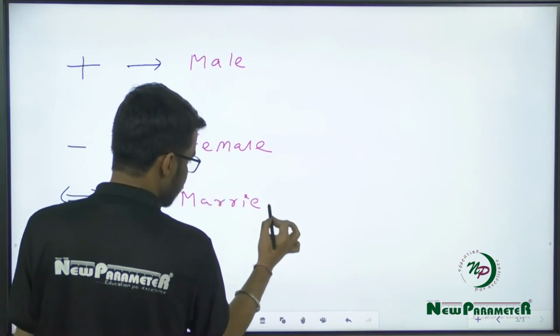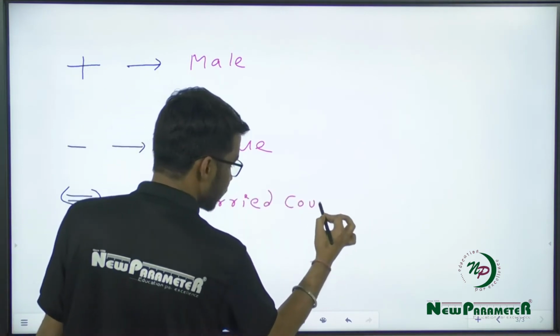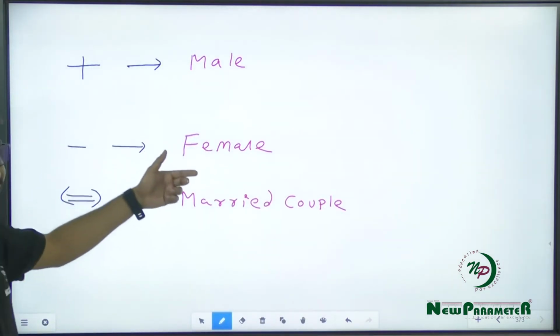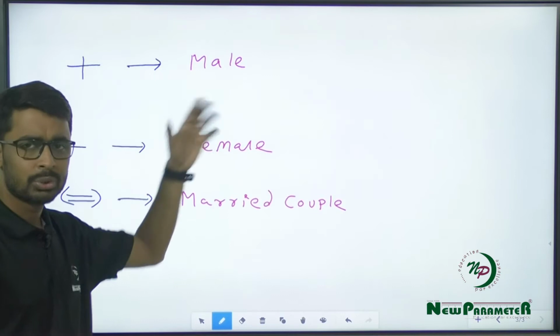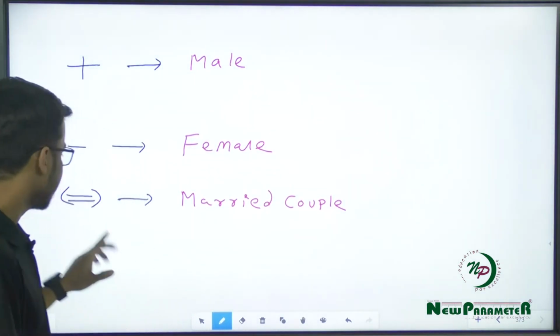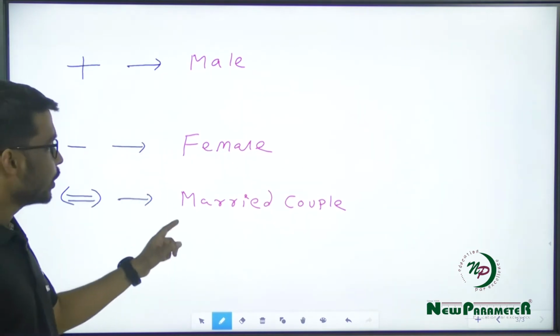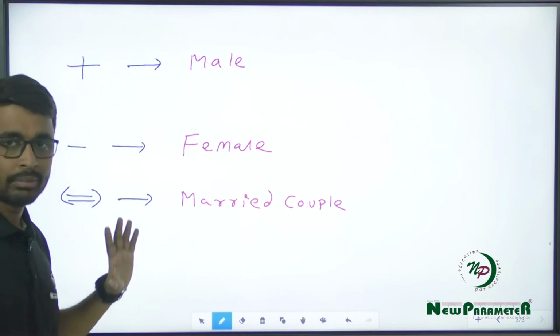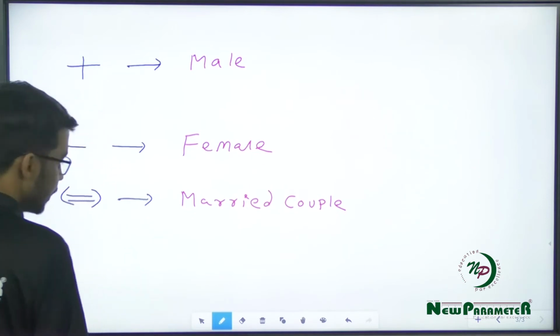However, in the exam you can use whatever you like. Some people make female in a circle and male in a square, so that is also correct, you can use that as well, but in every question I will be using these notations, so make sure that you copy them somewhere in your notebook, right?